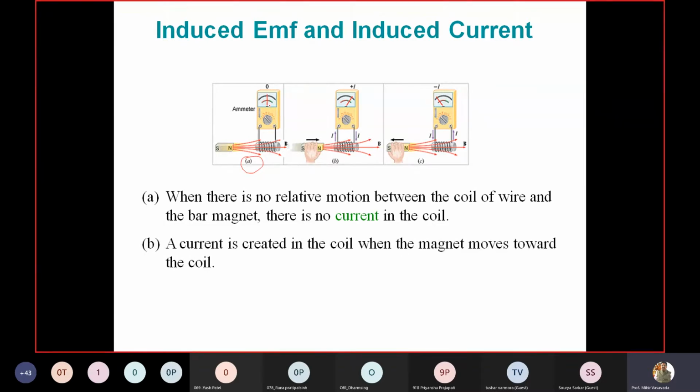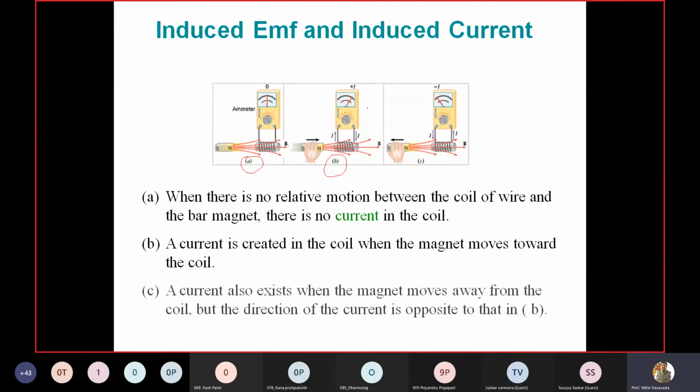Current will be induced in one direction when the magnet moves towards the coil. So in case B, you are taking this magnet towards the coil, and you will have current induction in one direction. Current is also induced, but in the opposite direction, when you take the bar magnet out, away from the coil. So you can see the direction of current in case B and case C are different.